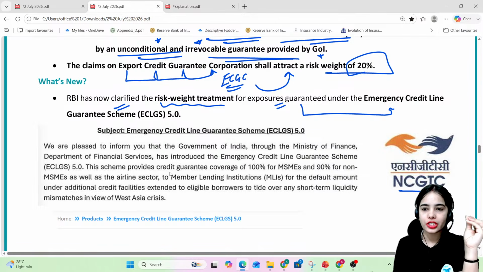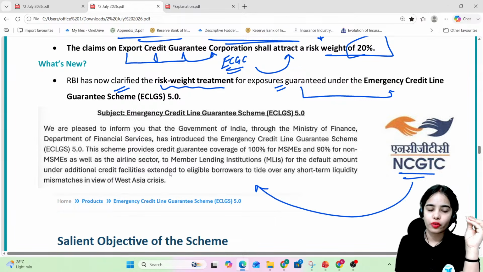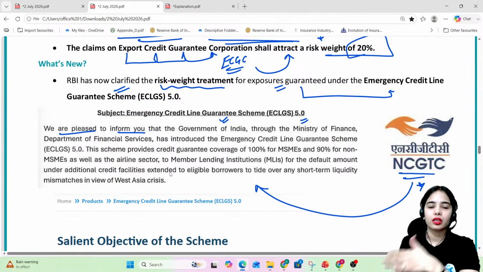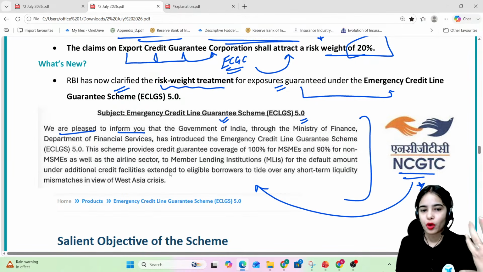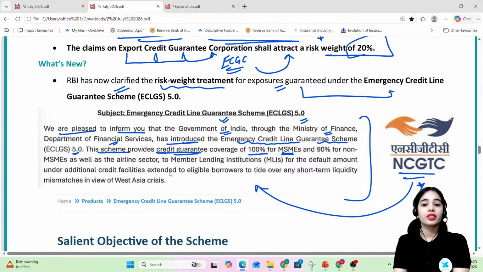So the NCGTC has brought forward ECLGS 5.0. So we are pleased to inform you. This article was released by the NCGTC that the Government of India through the Ministry of Finance, Department of Financial Services has introduced the Emergency Credit Line Guarantee Scheme 5.0. This scheme provides credit guarantee coverage of 100% for MSMEs. So the scheme provides credit guarantee coverage of 100% of the exposure to the MSME.